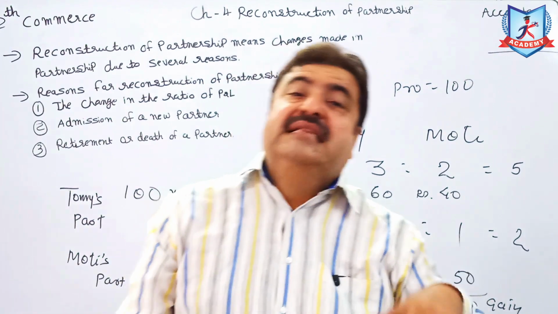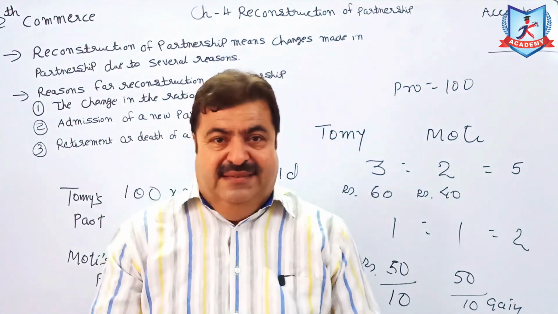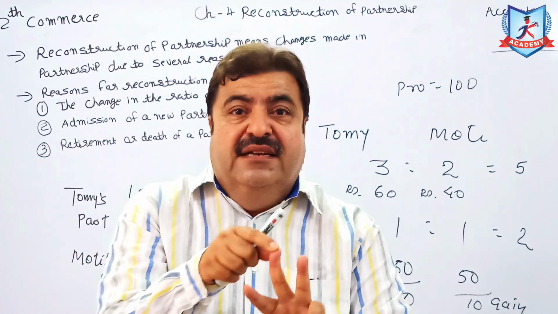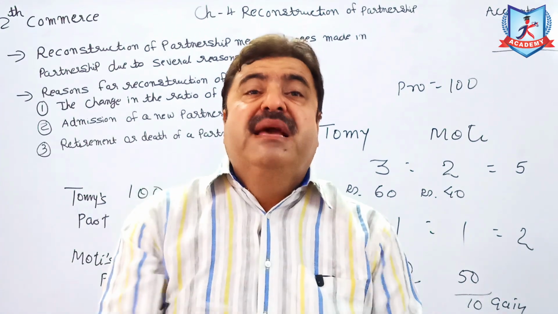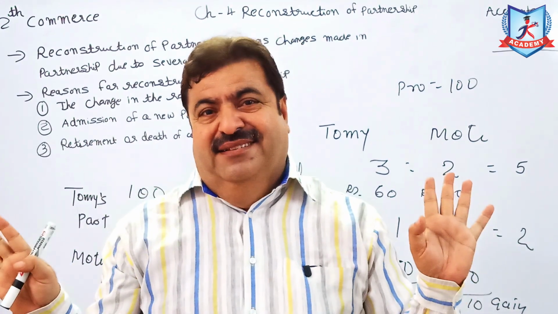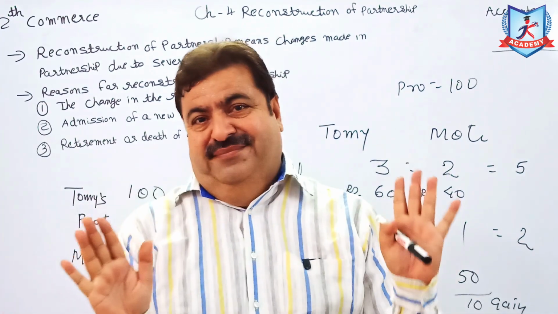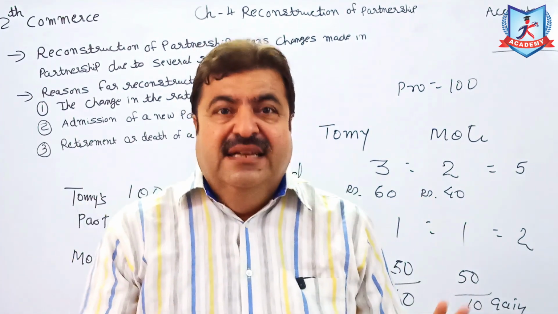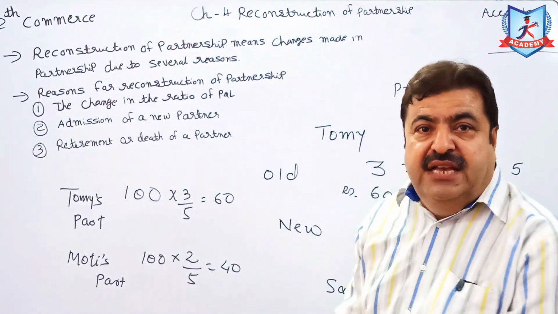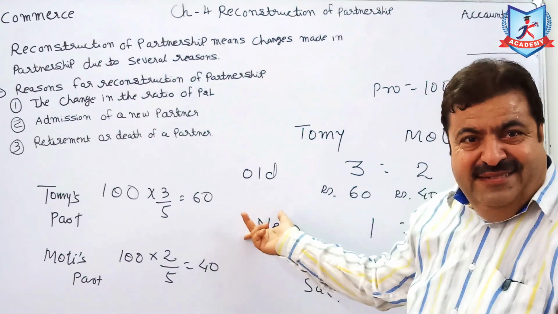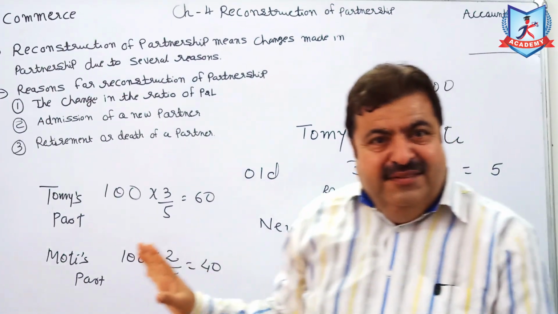Clear, friends? Sometimes it is also possible that one partner's share remains unchanged, meaning no sacrifice, no gain. Okay, friends? So this is a simple introduction of the topic.